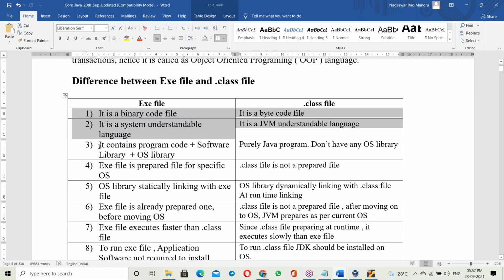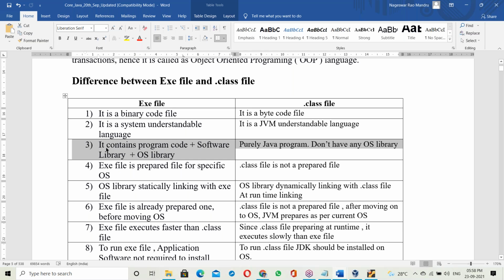Next step. What is an exe file? An exe file contains program codes plus software library plus OS library. That is, C program codes, C software library, and the Windows or Linux OS library. Right? What is a dot class file?